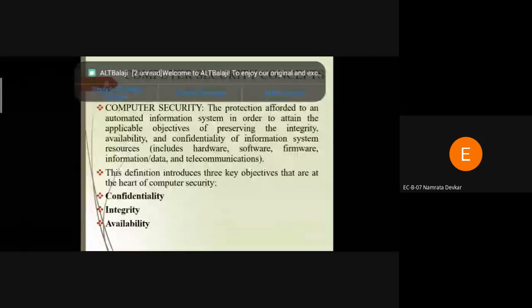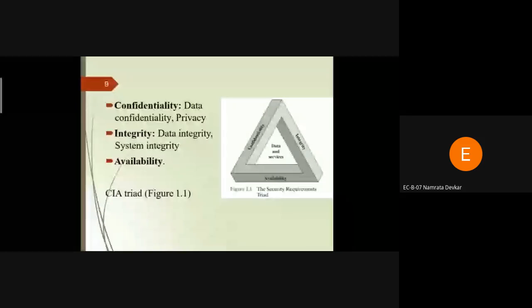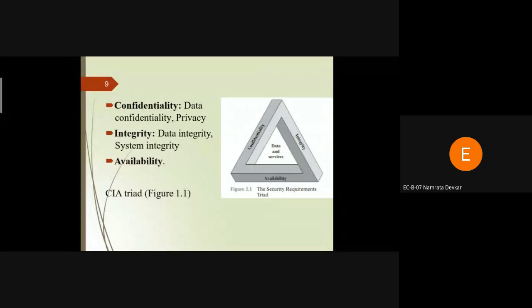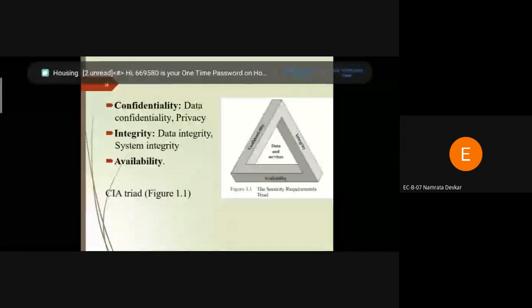These three concepts are also called the CIA triad. C for confidentiality, I for integrity, and A for availability. In confidentiality, we have to study two concepts: data confidentiality and privacy.